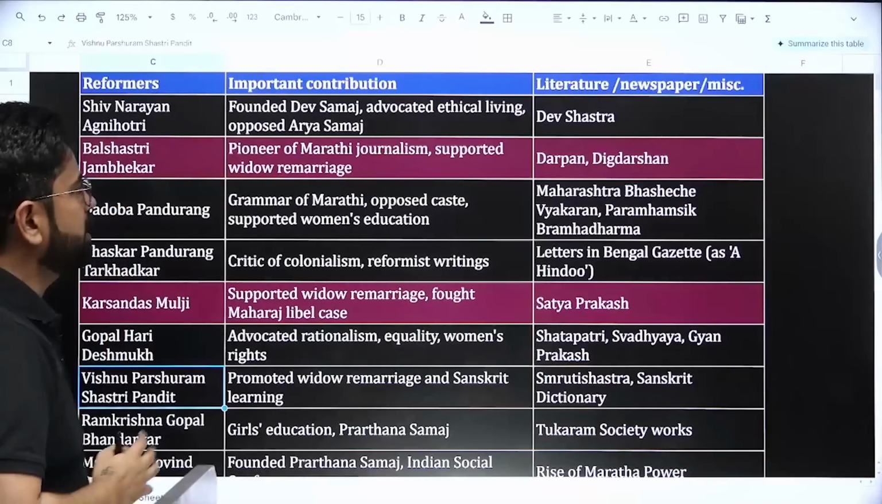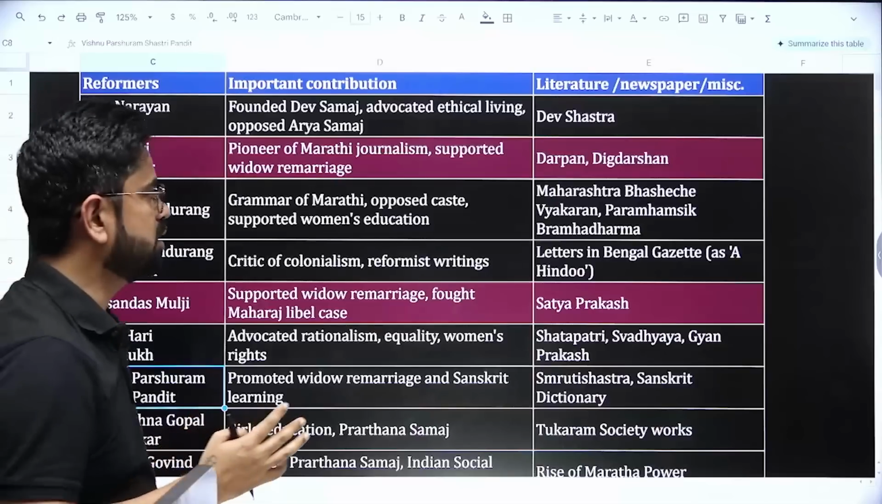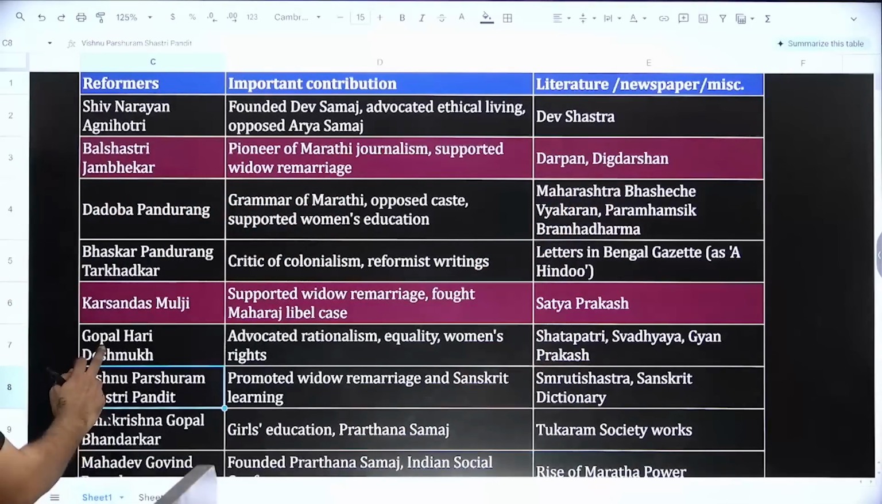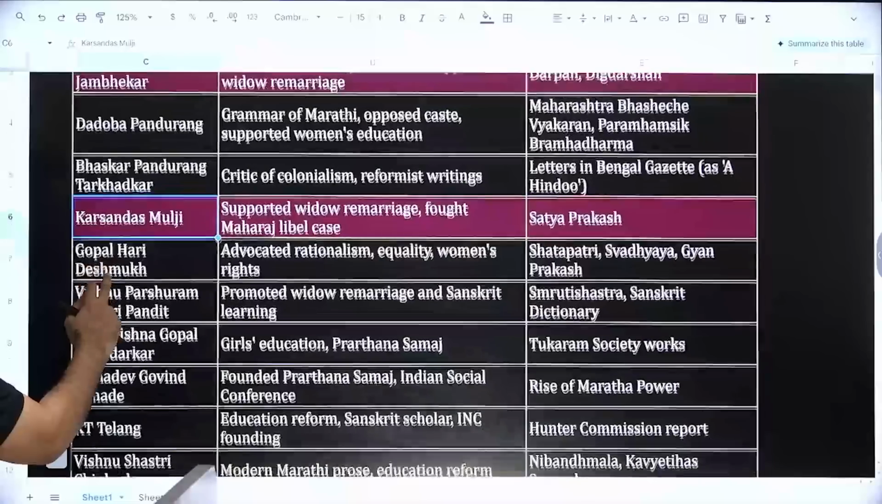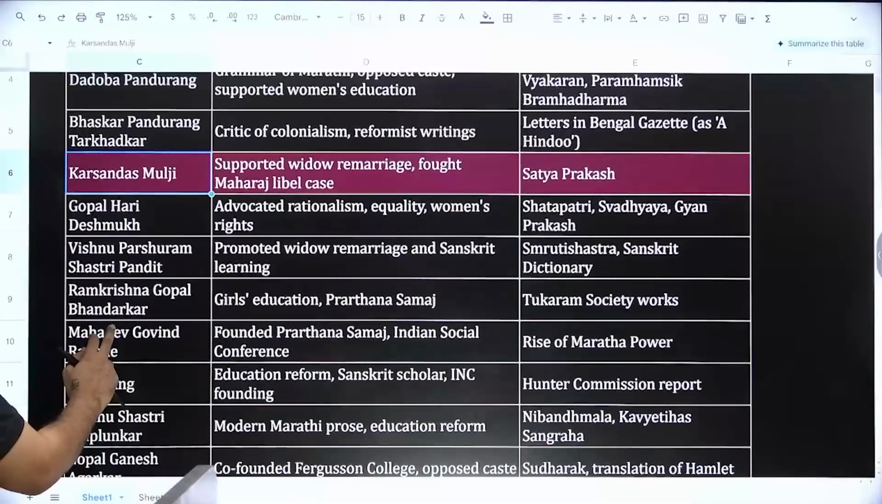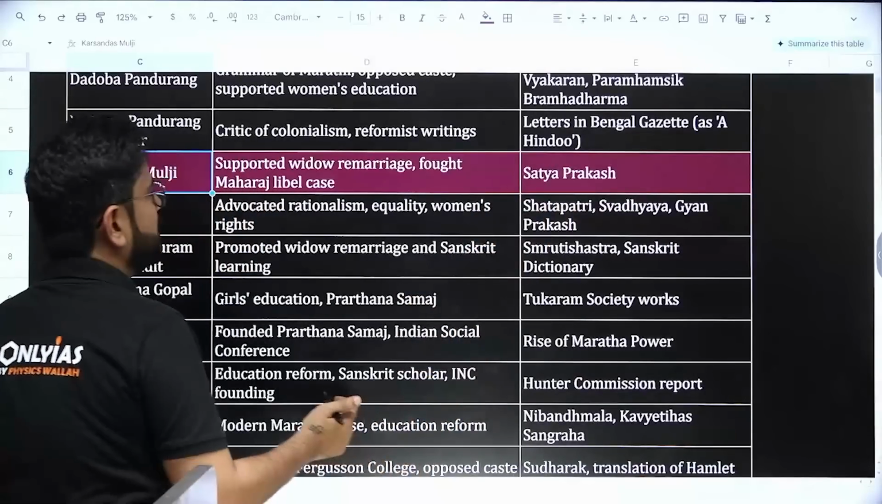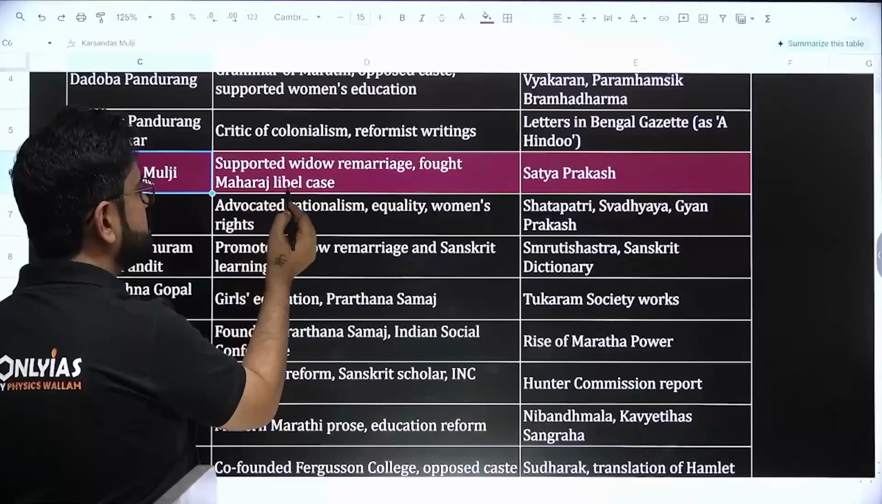Similarly, one famous person I wanted to highlight is Bal Shastri Jambekar. He is considered the father of Marathi journalism, and he is associated with Darpan and Digdarshan. Right. Another person I wanted to highlight was Karsan Das Mulji. There is a recent movie as well on Karsan Das Mulji. He is associated, not the founder, with Satya Prakash. Plus he is associated with the Maharaja libel case.